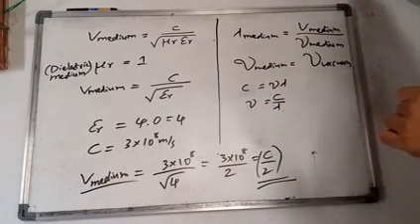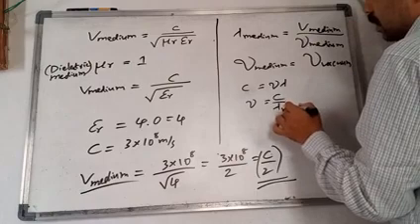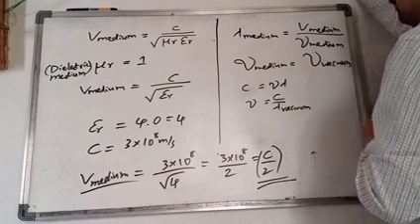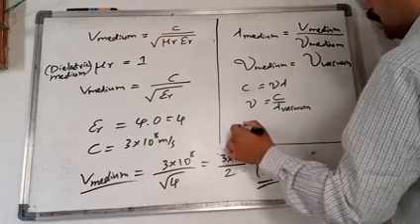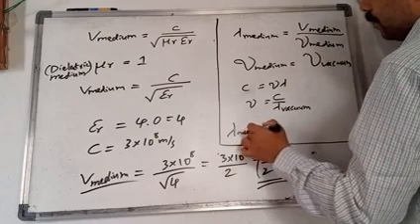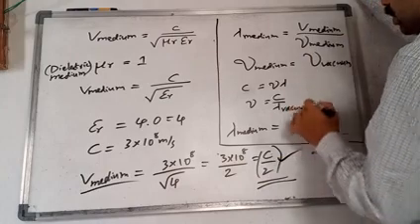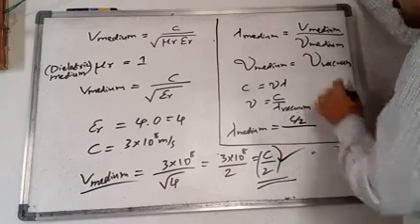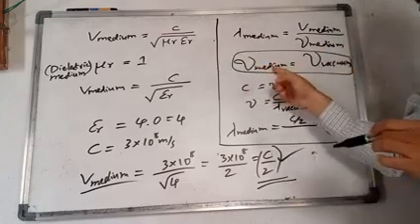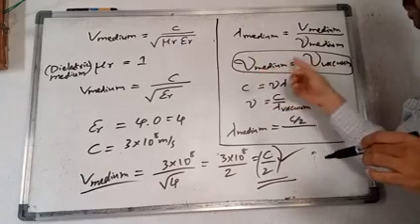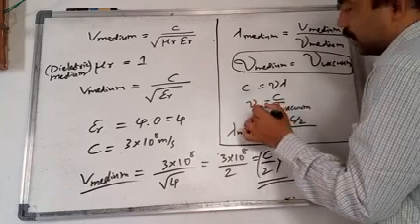Okay, so you substitute here, that is lambda in vacuum. Now substitute in this, what will you get? Velocity, that is lambda in medium, is equal to velocity of light in the medium. How much did we get? C by 2. So C by 2 divided by V medium is equal to V vacuum. Nu medium is equal to nu vacuum, that is, the frequency in the medium is equal to the frequency in the vacuum.